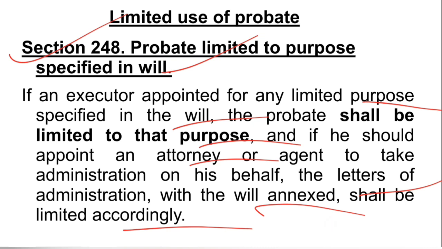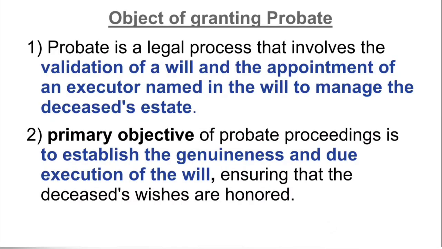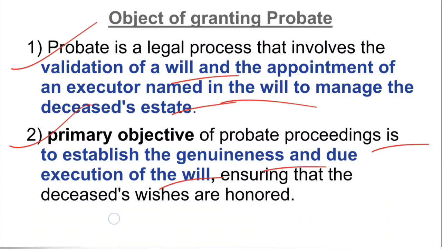So now we see what are the objects of probate, what purpose it serves. The probate is a legal process that involves the validation of will and appointment of executor named in the will to manage the deceased's estate or property, and the primary object of the proceeding is to establish the genuineness and due execution of the will, ensuring the deceased's wishes are honored. So that is the object of taking probate, the grant of the probate.